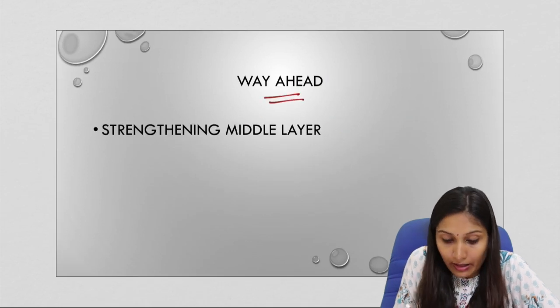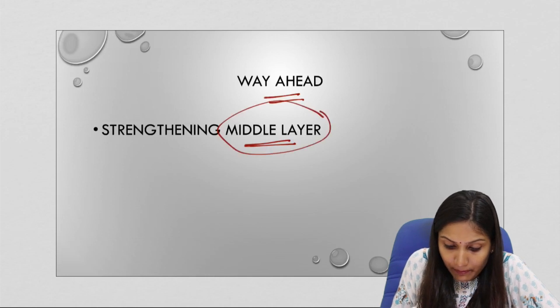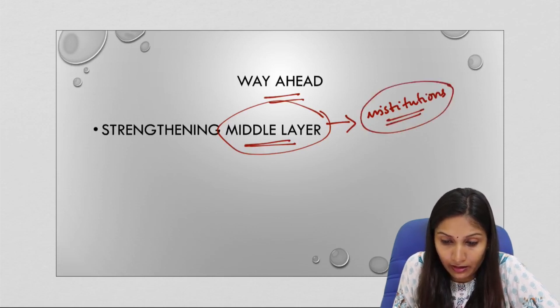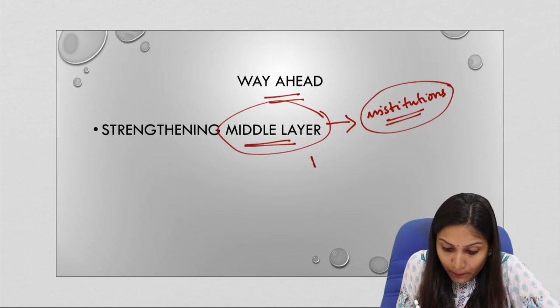Now what is the way ahead? For that, we need to strengthen the middle layer. Now what consists of the middle layer? The middle layer consists of those institutions within the democracies. So strengthening of the institutions is what is required. Now at the top level are the formal government institutions.